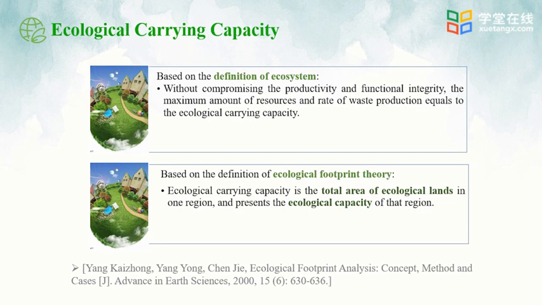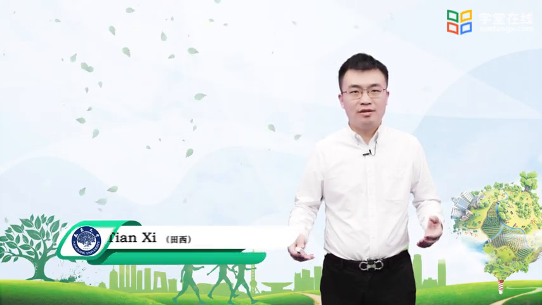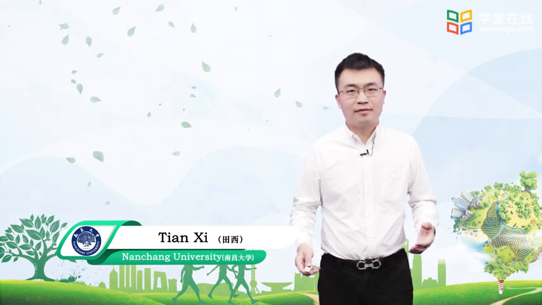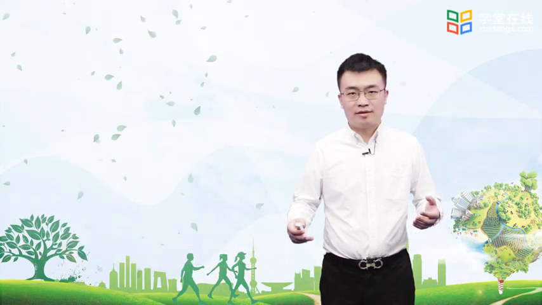According to the ecological footprint theory, we define the ecological carrying capacity as the total area of ecological lands in one region, which represents the ecological carrying capacity of that region. That is to say, how many resources you can use in this region is the ecological capacity, which is defined according to this theory. In this course, we have introduced the concepts related to ecological footprint.